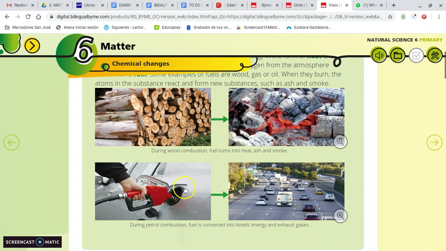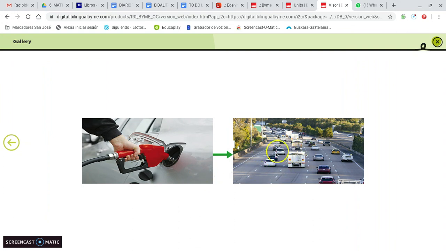Another type of combustion is the one that happens in vehicles, in the lorries, the cars, the buses, yes? In this case, the fuel, the petrol, reacts with the oxygen that is in the air and with the heat. And we produce energy in the form of movement. Yes, movement is a type of energy. And we are producing new substances that are the gases that go out to the atmosphere from the motors of these vehicles.